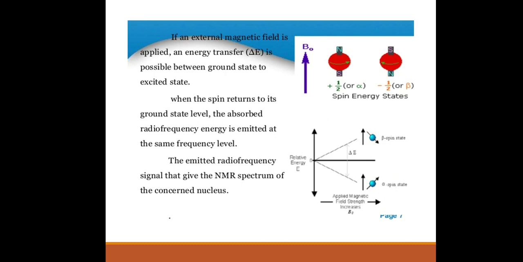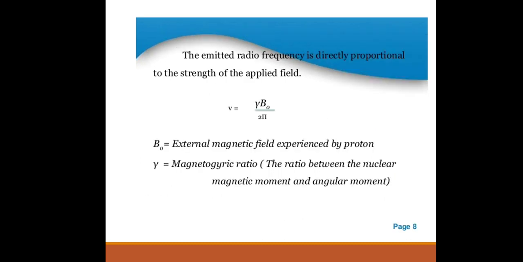When the spin returns to its ground state level, the absorbed radio frequency energy is emitted at the same frequency. The emitted radio frequency signal gives the NMR spectrum of the concerned nucleus. The emitted radio frequency is directly proportional to the strength of the applied field. Here B naught is the external magnetic field and gamma is the magnetogyric ratio, that is, the ratio between the nuclear magnetic moment and the angular momentum.